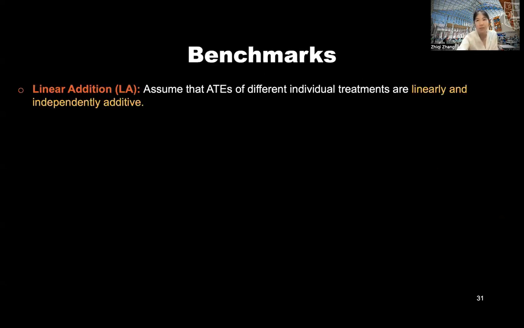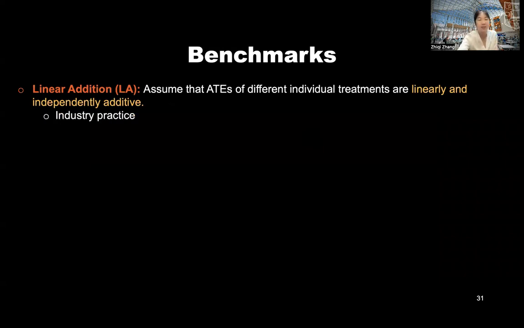Before we show our results, I would like to introduce some benchmark estimators that we're comparing with. The first one is linear aggregation. As we just mentioned previously in the motivation part, we're assuming that the ATEs of different individual treatments are linearly and independently additive.